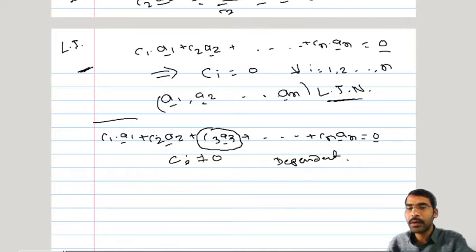So we are now able to express A3 as a linear combination of the remaining vectors, and therefore this becomes a set of dependent vectors.